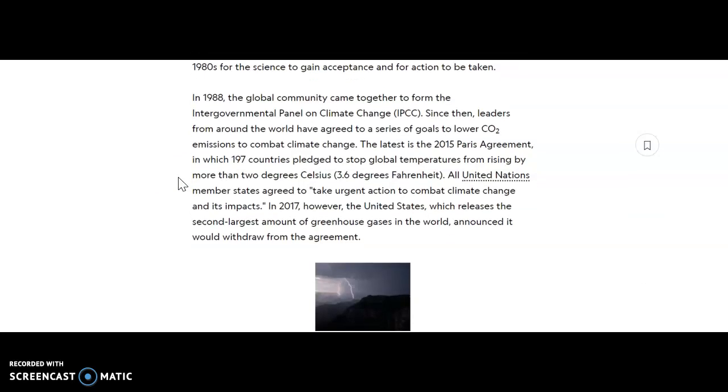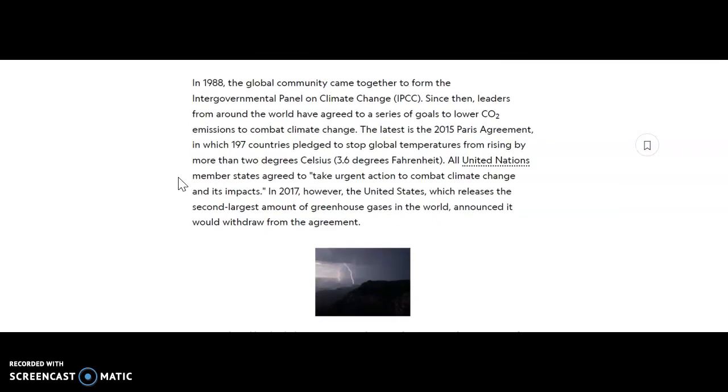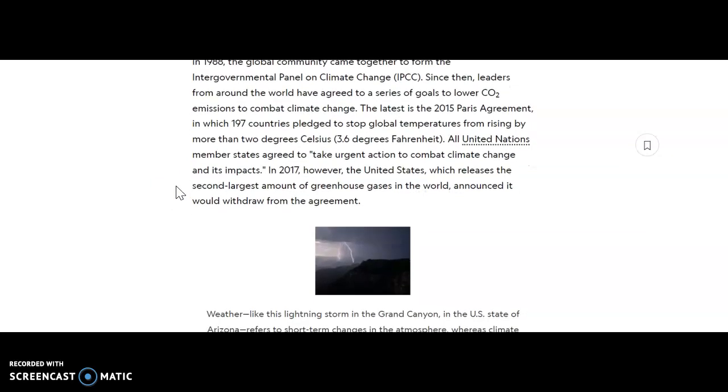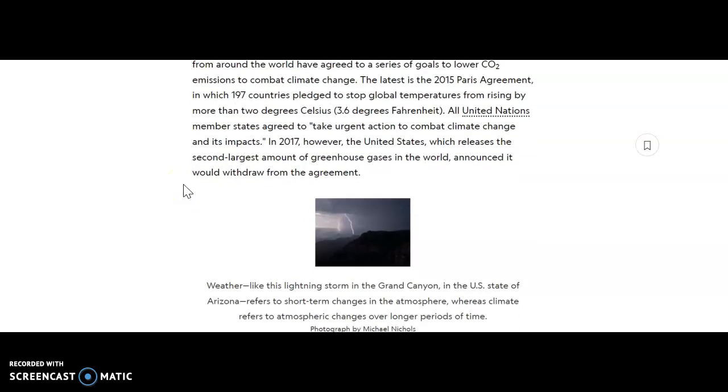All United Nations member states agreed to take urgent action to combat climate change and its impacts. In 2017, however, the United States, which releases the second largest amount of greenhouse gases in the world, announced it would withdraw from the agreement.